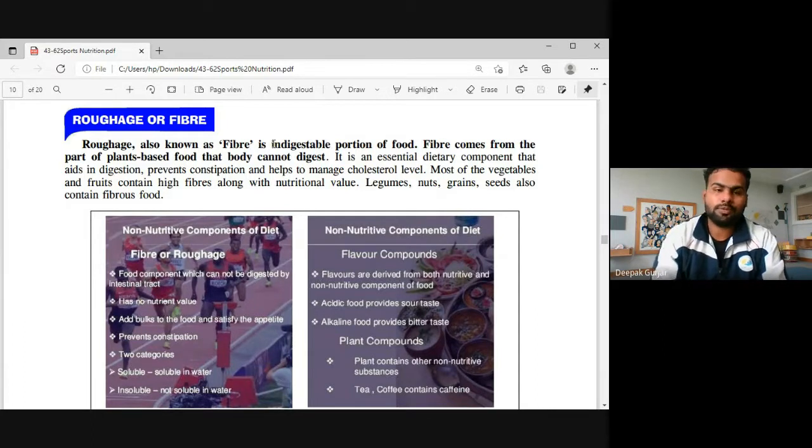So all the fibrous fruits, we call them roughage. Roughage is very important fiber. It is an indigestible portion of food.